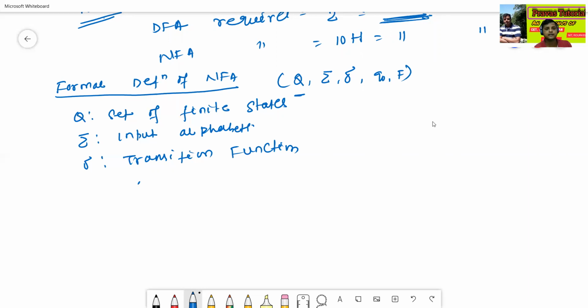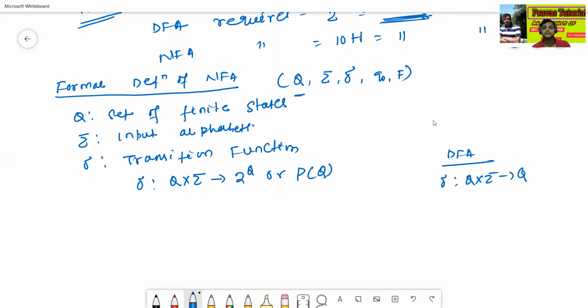For an NFA, the transition function is δ: Q × Σ → 2^Q, the power set of Q. But in the case of DFA, the transition function is different: Q × Σ → Q. This is one of the differences between DFA and NFA.